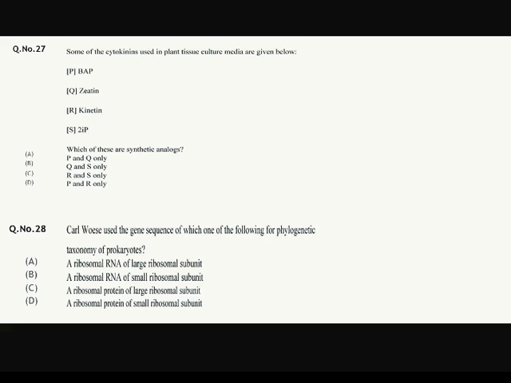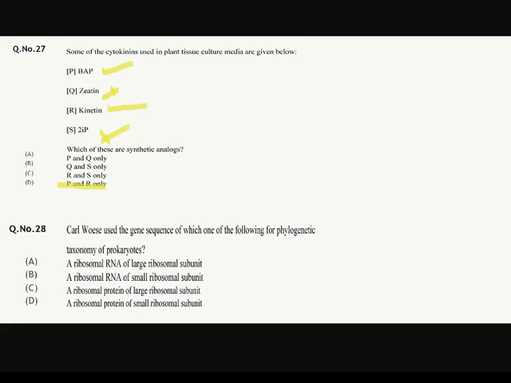Some of the cytokinins used in plant tissue culture media are given below. Which of these are synthetic analogs? We have to say that. The first one is BAP, which is a first generation synthetic cytokinin that inhibits plant growth and development. Okay, the second is zeatin, it is not. The third is kinetin. Yes, it is a synthetic compound that regulates cell growth in plants. Okay, and the fourth is 2-IP, which is not a synthetic analog. The option should be P and R.